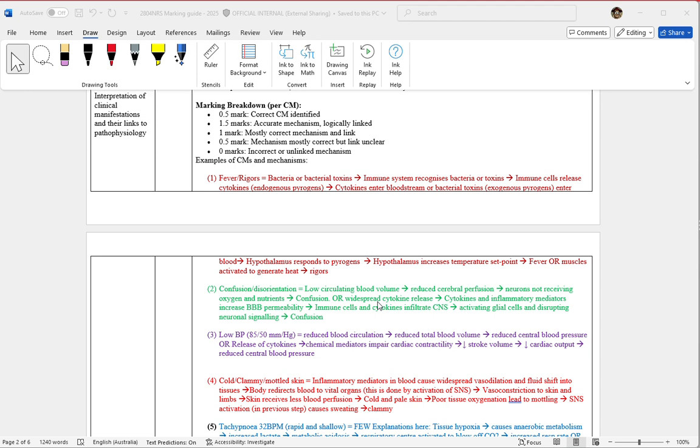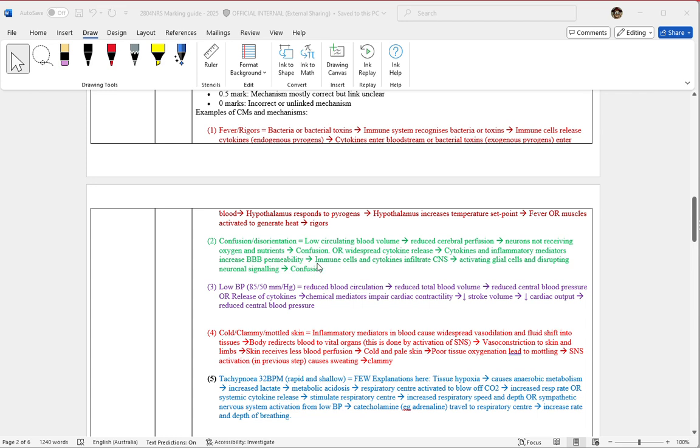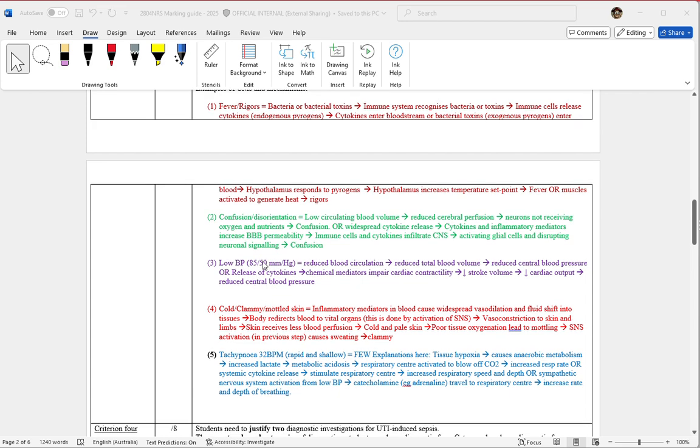Or they could also talk about the inflammatory response, which then goes into the brain, causing effect to glial cells, neuronal cells, which leads to the confusion. Low blood pressure, that comes about from the vasodilation, the increased vascular permeability, reducing blood circulation, total blood volume, reduced central pressure, reduced stroke volume, and then low blood pressure. Or they may go to the effect on the heart, so the cytokines impact cardiac contractility, decrease in stroke volume, decrease cardiac output, decrease in central blood pressure.